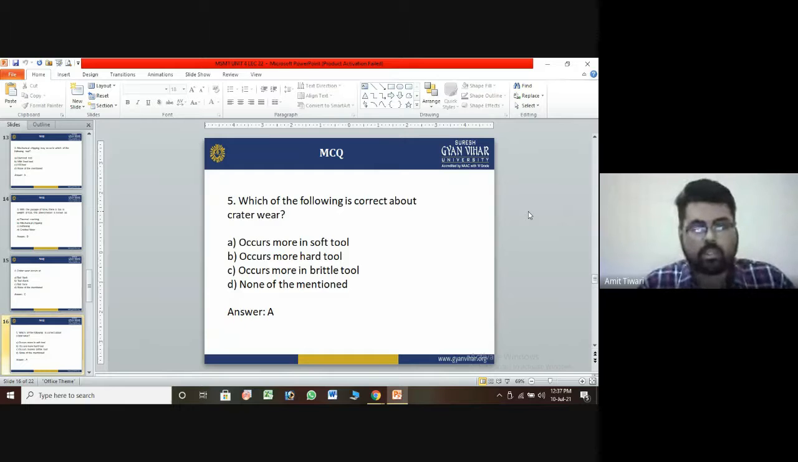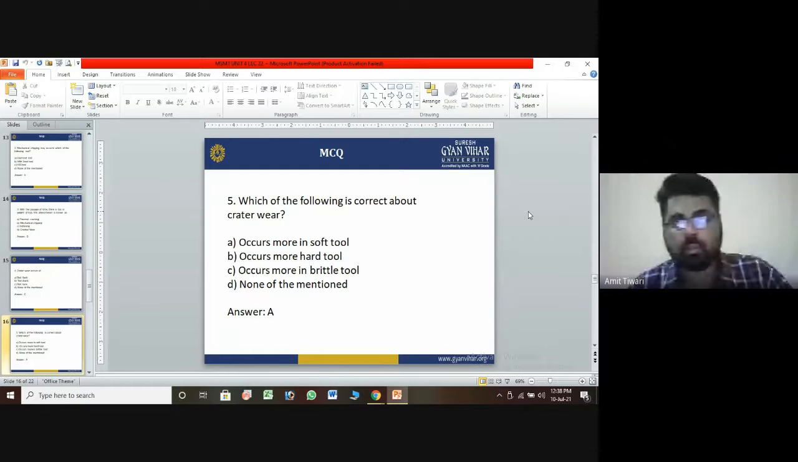Fifth one: which of the following is correct about crater wear? The options are A, occurs more in soft tool; B, occurs more in hard tool; C, occurs more in brittle tool; D, none of the mentioned. Option A is correct, that is, it occurs more in soft tools.